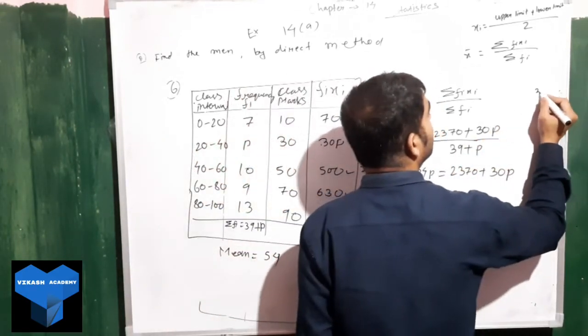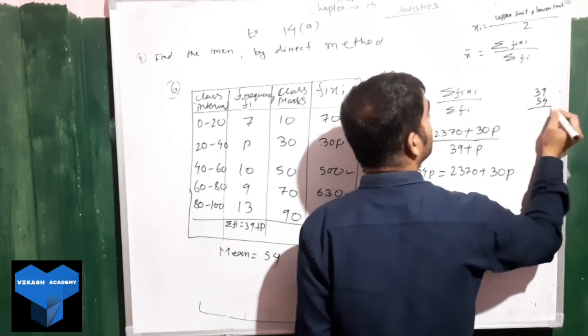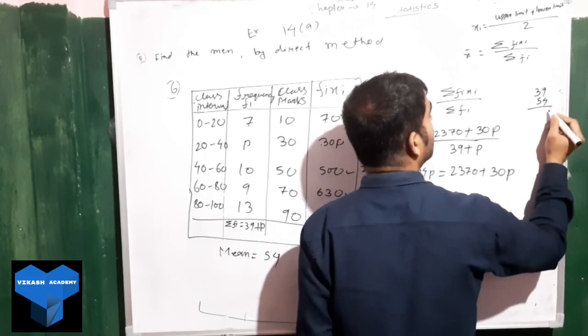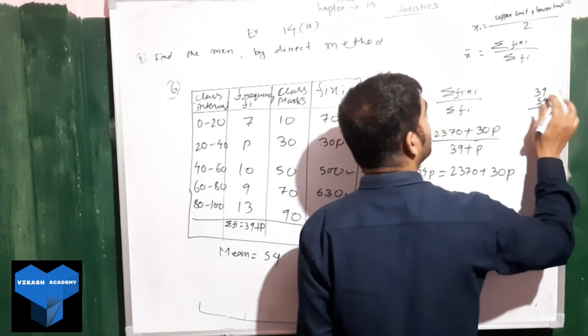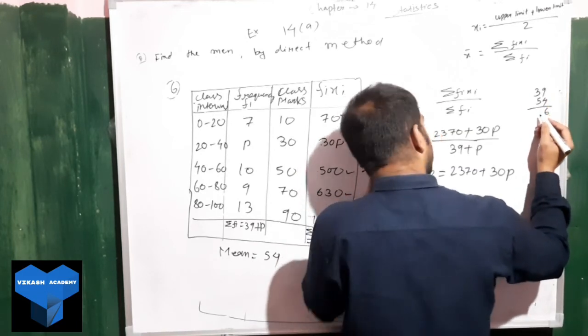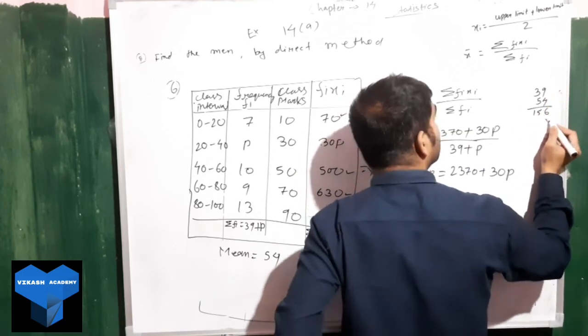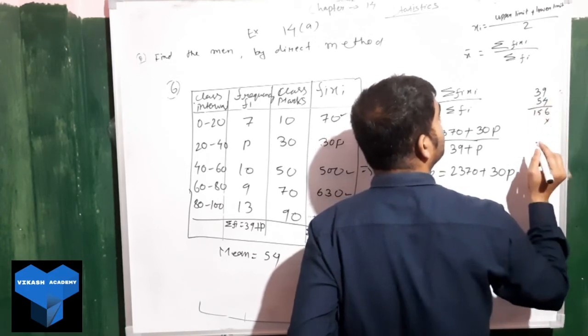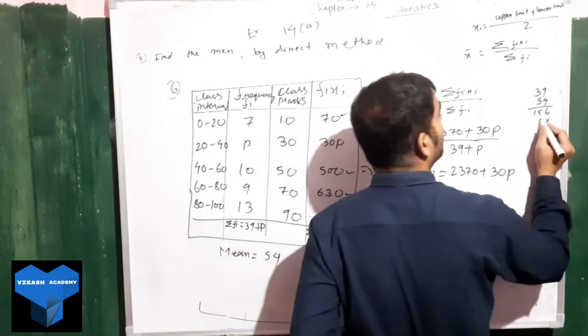So 39 into 54. 4 9s are 36. 4 3s are 12. 12 plus 3 we have 15. Next 5 9s are 45.